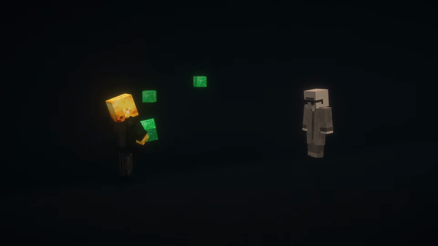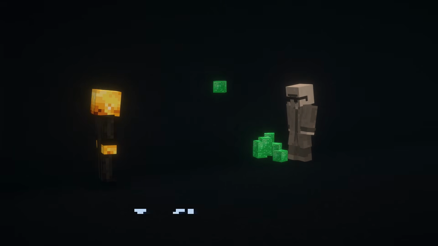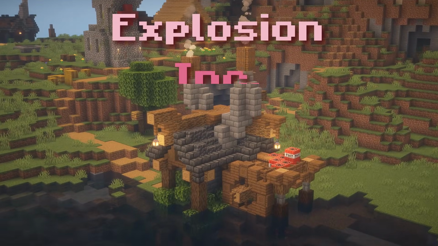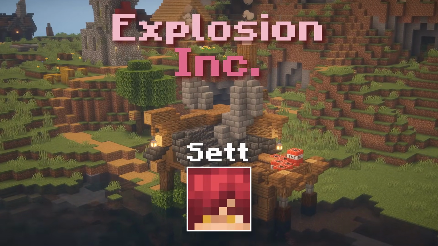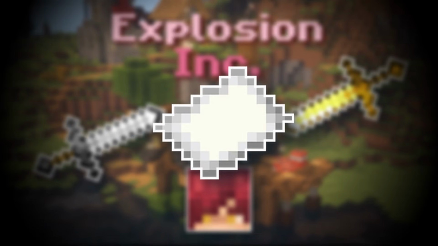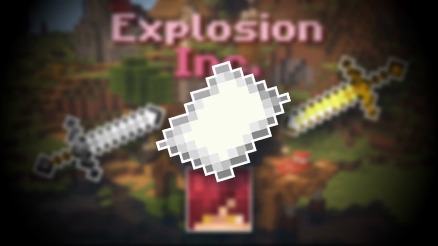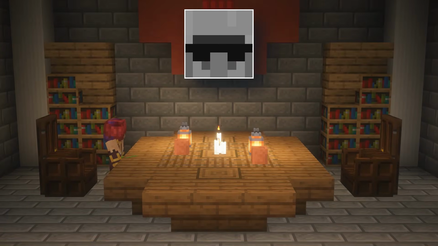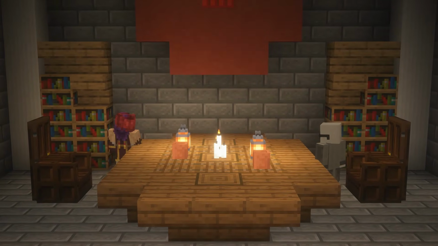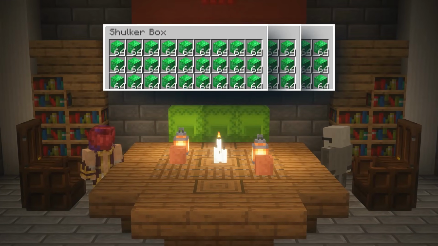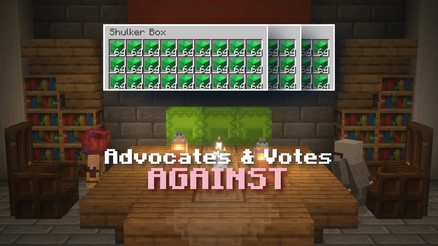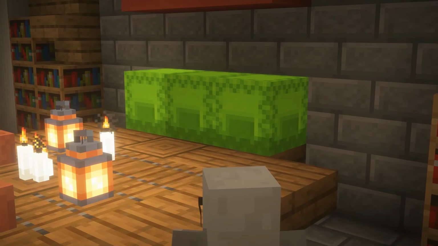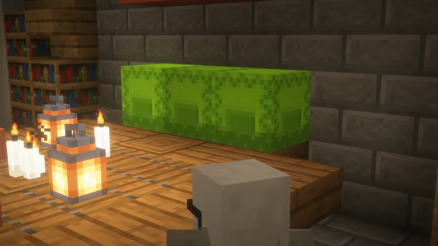This is the act of offering or receiving something of value to influence the actions of someone in power. Say that a company called Explosion Inc., owned by a man named Set, is under threat due to a new bill that could hurt their profits. Well, I mean, Set is a very rich man, so he asks to meet Dr. Villager one-on-one, where he bribes him with a mountain of emeralds under the agreement that he advocates and votes against the new bill coming up. And Dr. Villager, upon seeing this mountain of emeralds, it's really hard to resist.